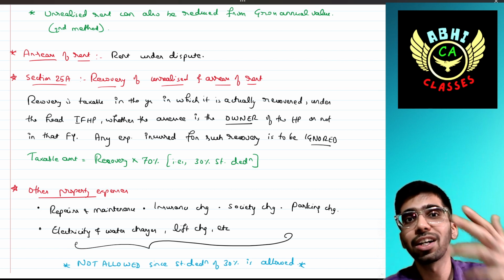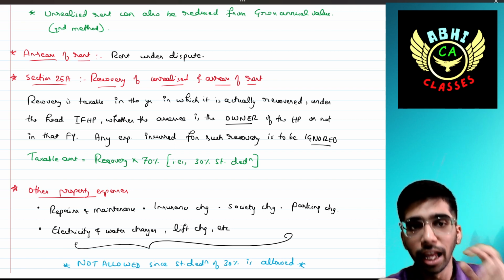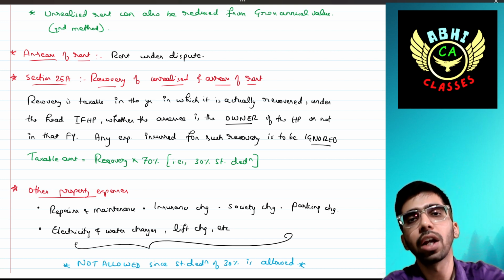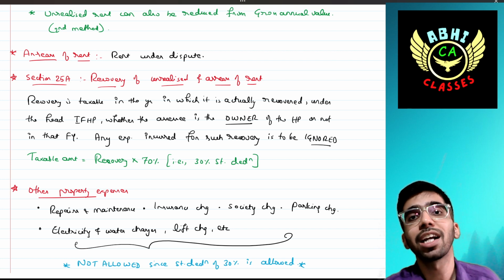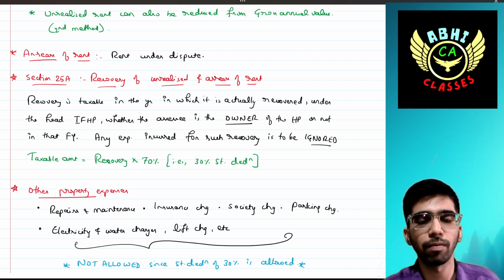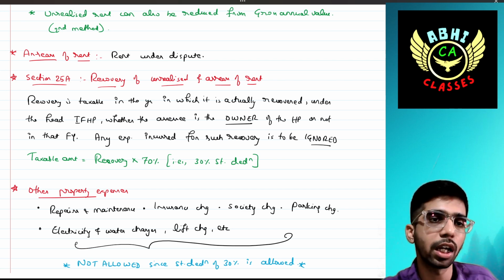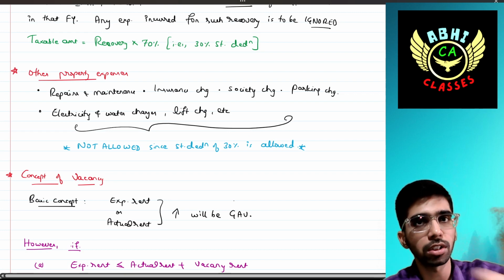That's it, because the 30% standard deduction will be given to you. Hence we are ignoring other expenses like lawyer fees or any other legal fees or court fees, etc., because the 30% standard deduction will be given for this also. The taxable amount is the recovered amount into 70%, or you can deduct 30% from the recovered amount. That's it.